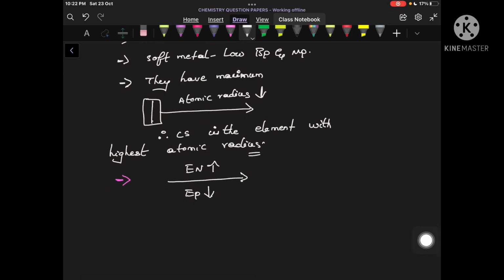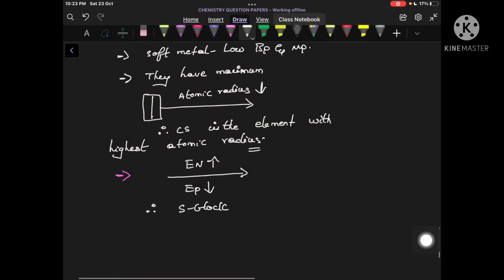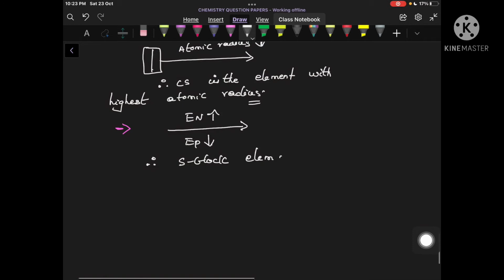So the elements which are present on the left hand side of the periodic table are highly electropositive in nature. We can understand this now, because electropositivity decreases if I travel from left side to right side of the periodic table. It means the elements of S block are highly electropositive in nature. So S block elements are highly electropositive.